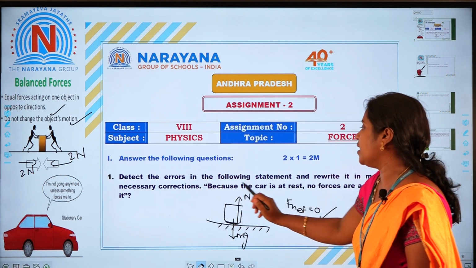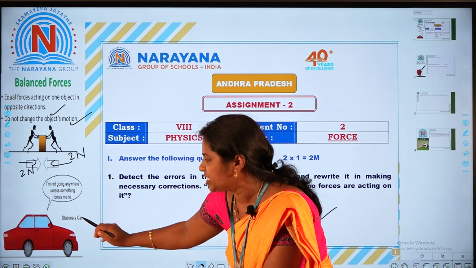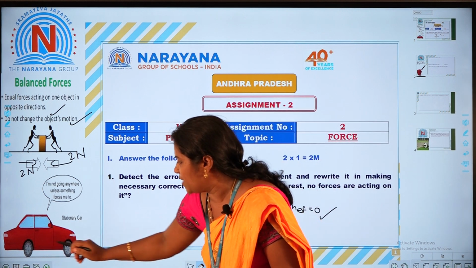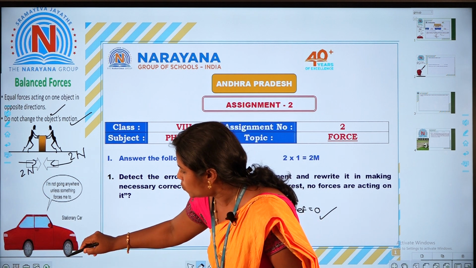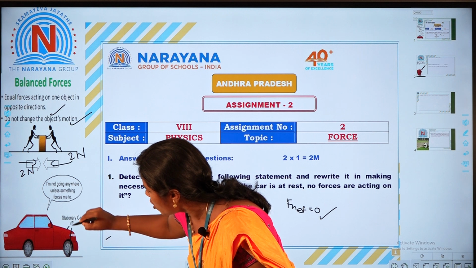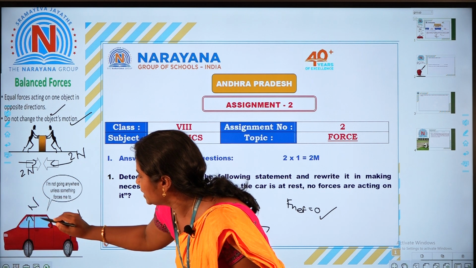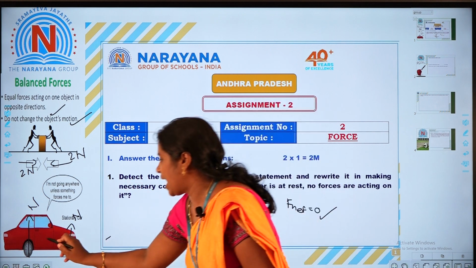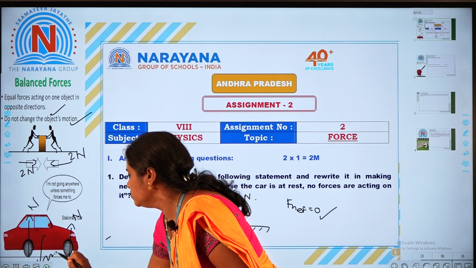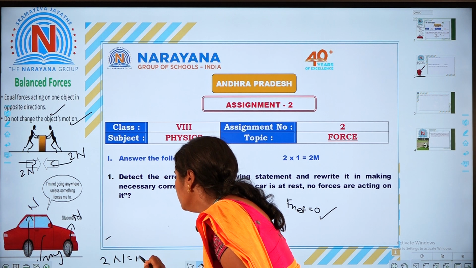Suppose they asked about a car that is at rest, a stationary car. Two surfaces are in contact here, so two normal forces are acting on the car. However many contacts there are, that many normal forces act. The gravitational force is equal to mg, so here 2N is equal to mg.